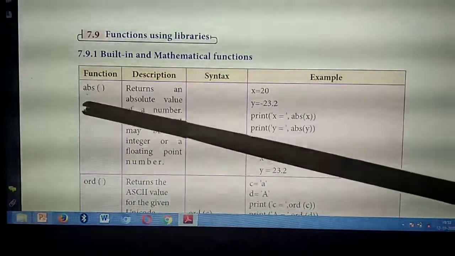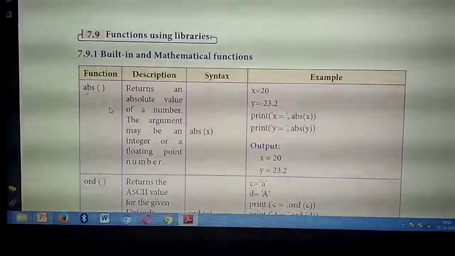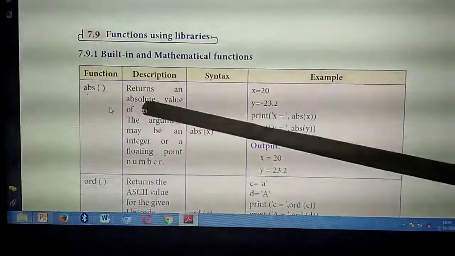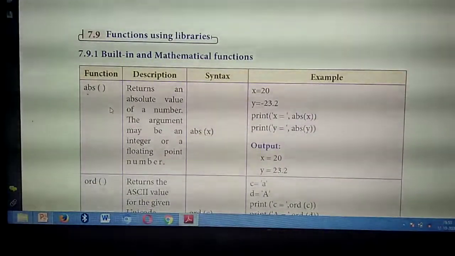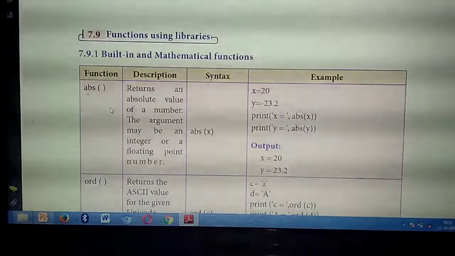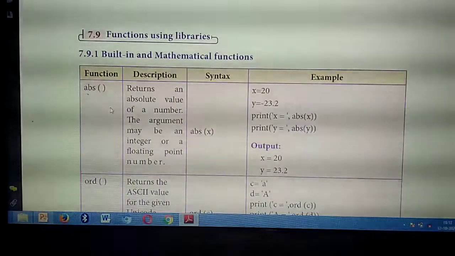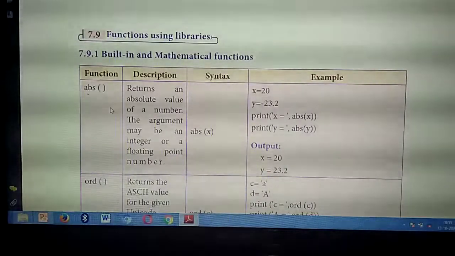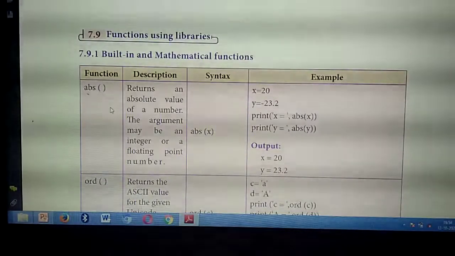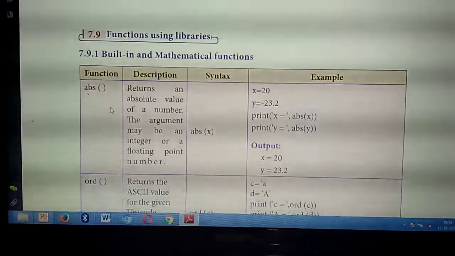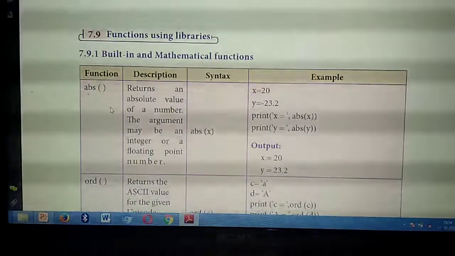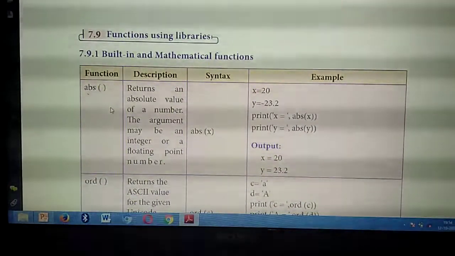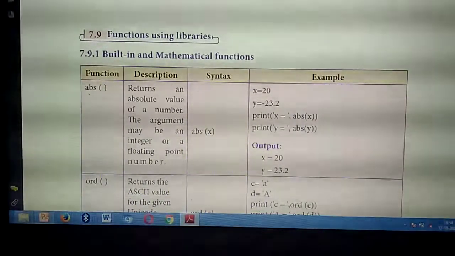abs(): the name itself has absolute. What is the use of this function? This function will return the absolute value of a number. You give any one number inside this function, and it will return the absolute value for the given number. The given number may be a normal integer number as well as a floating number. What do you mean by floating point number? Floating point number means point numbers. Point numbers, we are calling which number?